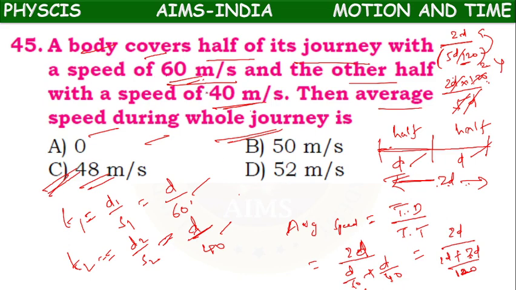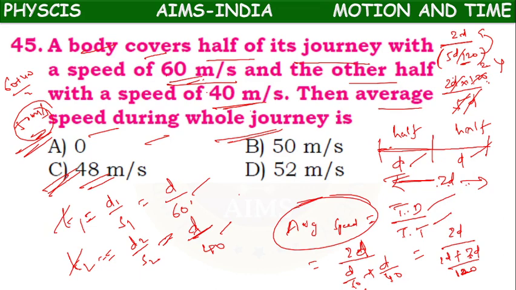So you cannot do like this, children. 60 plus 40 by 2, average velocity 50 meter per second. Like that we should not tell. First we have to find first time, second time. Then total distance by total time. With that formula only we can calculate average speed. So C option is the right answer.